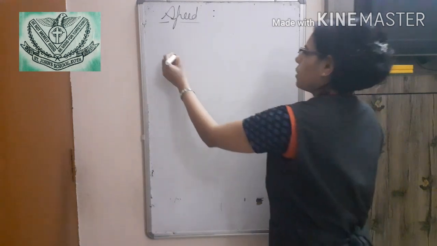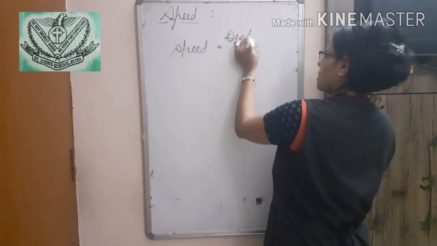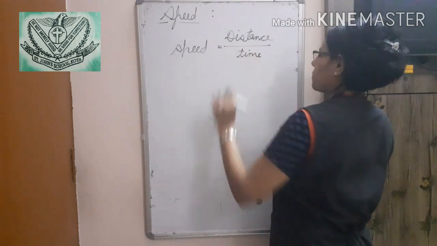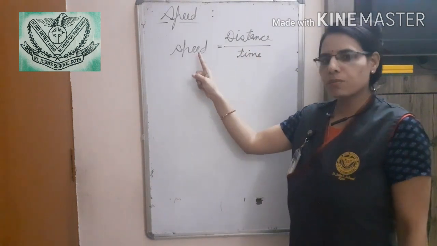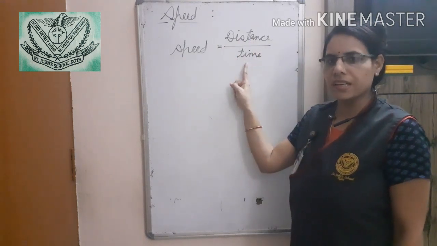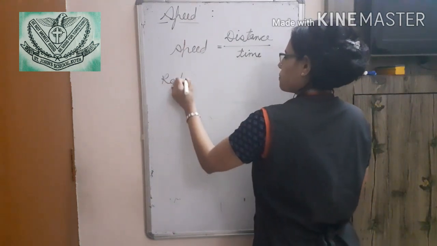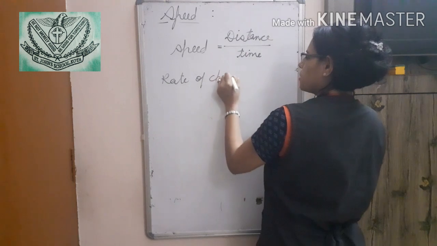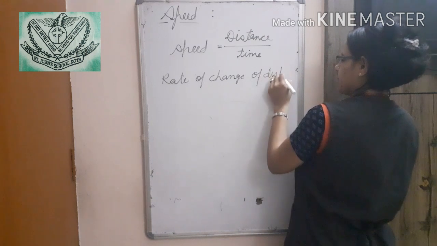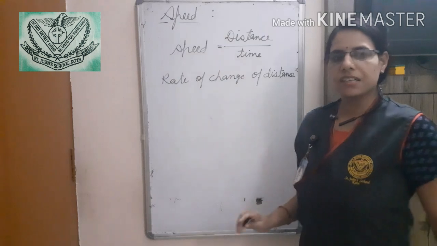Speed, we know speed is equal to distance upon time. Means speed of an object is the distance traveled by an object in a given time. It is known as speed. Or we can write, speed is rate of change of distance. Rate of change of distance is known as speed.